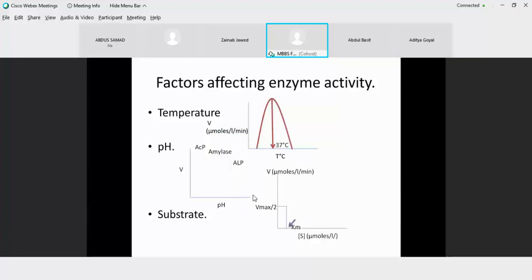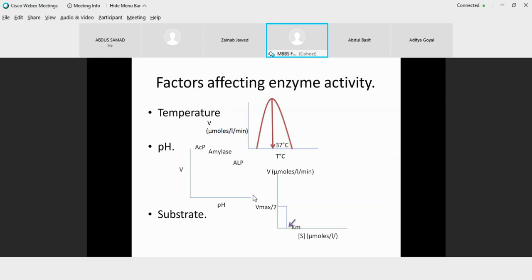For the human system, when we plot velocity versus temperature, this bell-shaped curve shows a maximum activity at 37 degrees. On either side, the activity declines. Initially, the activity increases because when you increase the temperature, you are providing kinetic energy. Otherwise, if you go on increasing the temperature, temperature is one of the denaturants. So the protein gets denatured, the enzyme gets denatured, and activity declines.